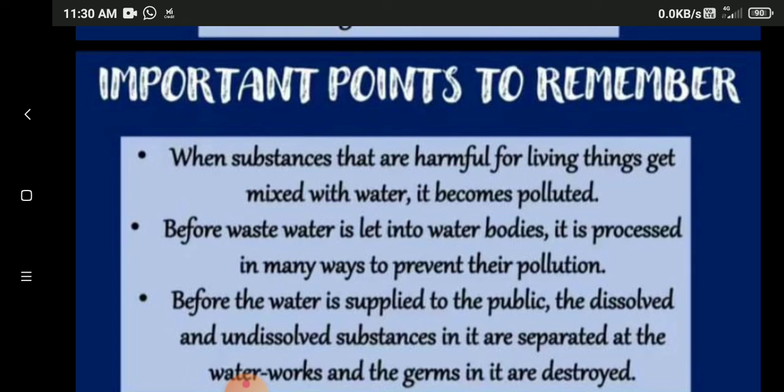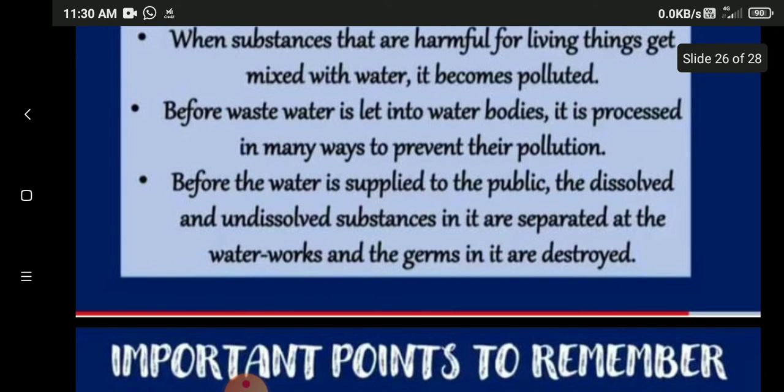Before waste water is let into water bodies, that is rivers and lakes, it is processed in many ways to prevent pollution. First, the process is carried out by industries and factories, then they can leave that water into rivers and lakes, or the government will punish them if they do not do so. Thirdly, before the water is supplied to the public, the dissolved and undissolved substances in it are separated at the water works and the germs in it are destroyed.